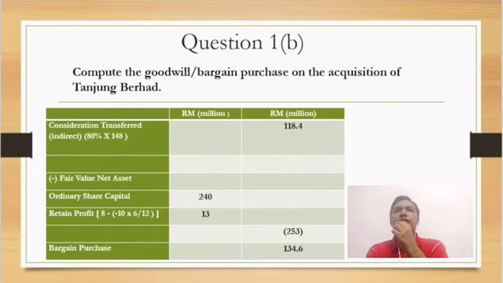Next, we'll jump to the fair value of net asset, since we don't have non-controlling interest. For the fair value of net asset, we have the ordinary share capital, which we'll get from the financial statement, for 240.